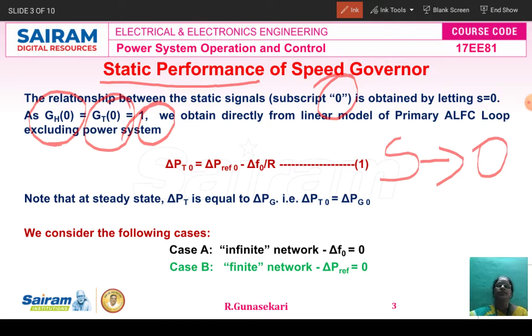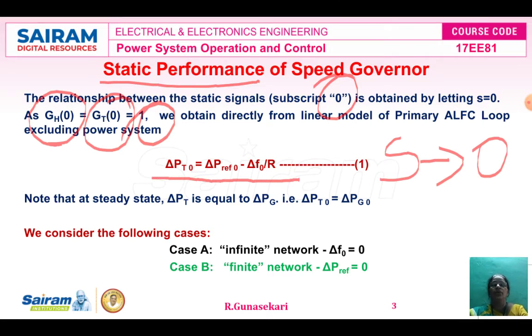Similarly, GT is the transfer function of the turbine. In the transfer function of the turbine, in place of S, we substitute 0, that is equal to 1. So for the primary ALFC loop model, not considering the power system, we obtain equation 1, that is del Pt subscript 0 equal to del P reference subscript 0 minus del F0 divided by R.